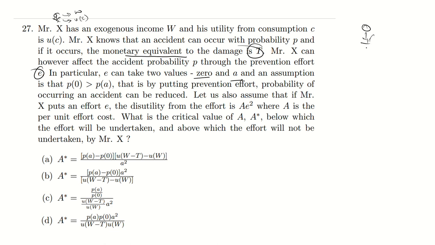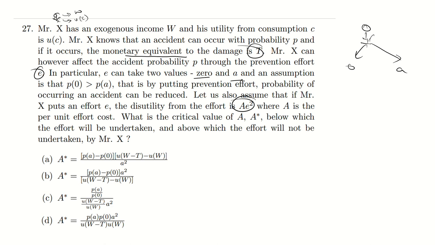Suppose you have two options, either putting in effort or not. If you are putting in effort, the value is A, and if you are not putting in effort, the value is 0. By putting in prevention effort, the probability of an accident can be reduced. Let us also assume that if Mr. X puts in an effort E, the disutility from the effort is aE squared. Guys, if you are putting in effort, then you are getting a disutility. That is your cost, aE squared, where a is the per unit effort cost.